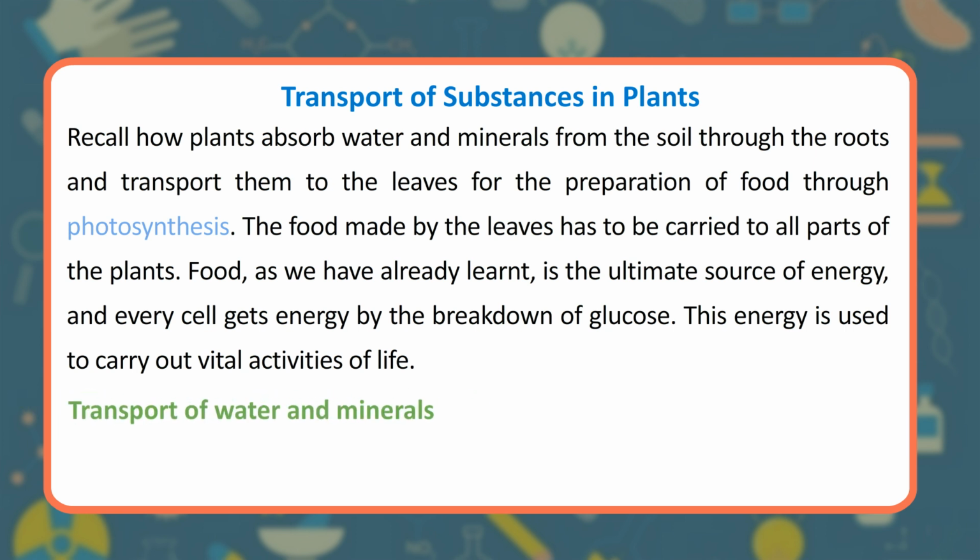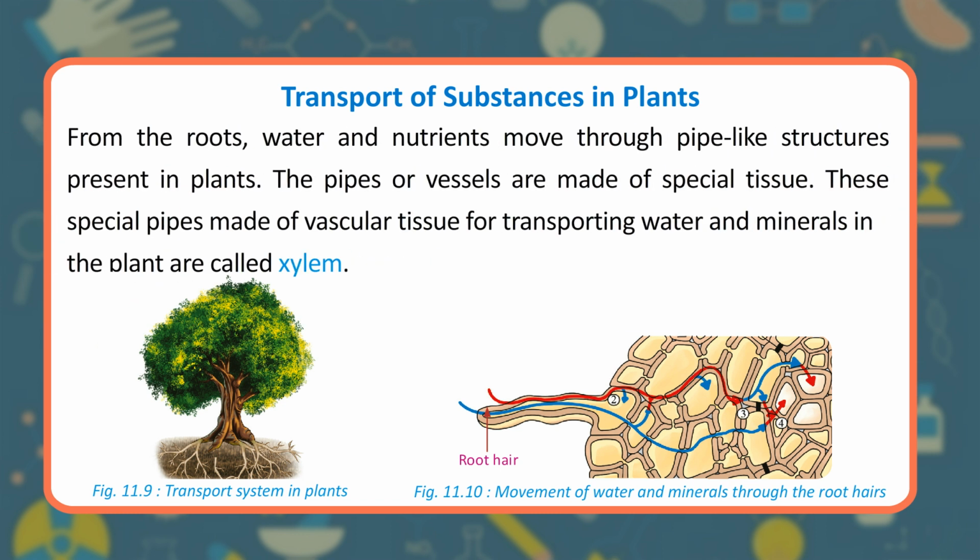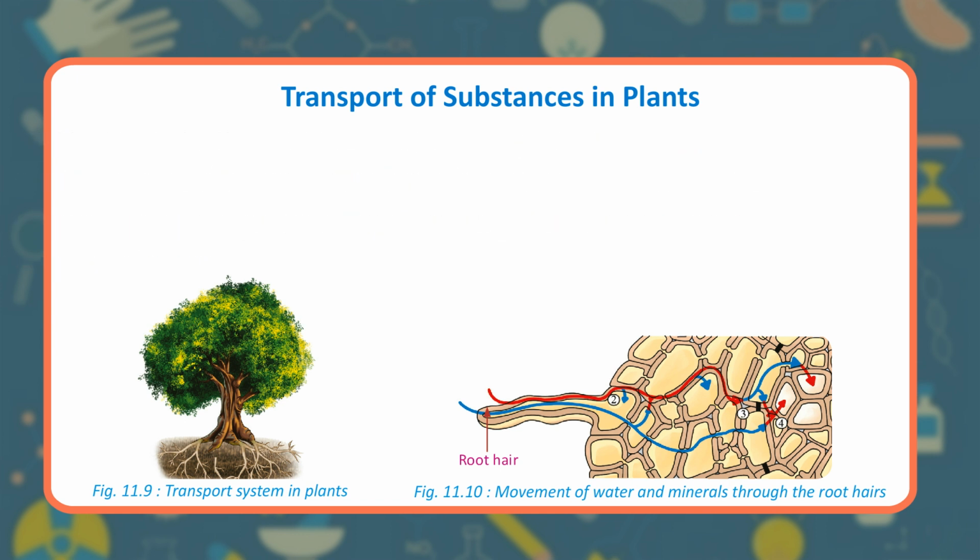Transport of water and minerals. Water is absorbed from the soil through roots. The root has many hairs called root hairs which increase the surface area of absorption of water and minerals dissolved in water. Root hairs absorb water present in between the soil particles through a process called osmosis. From the roots, water and nutrients move through pipe-like structures present in plants. The pipes or vessels are made of special tissue. These special pipes made of vascular tissue for transporting water and minerals in the plant are called xylem.